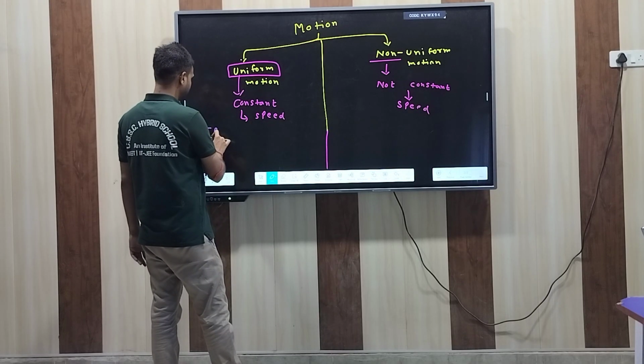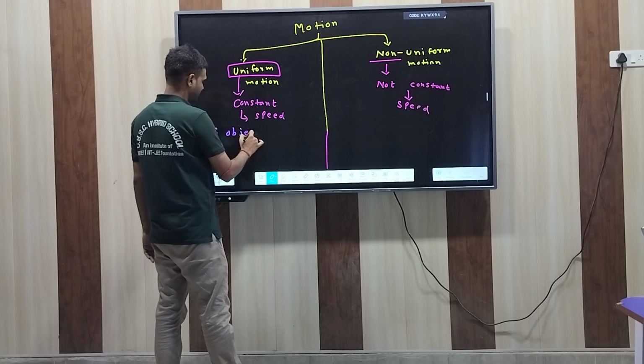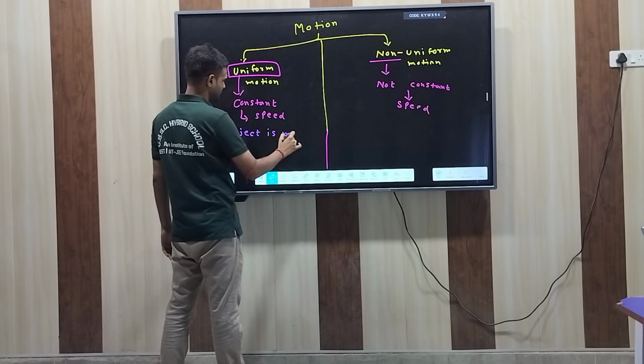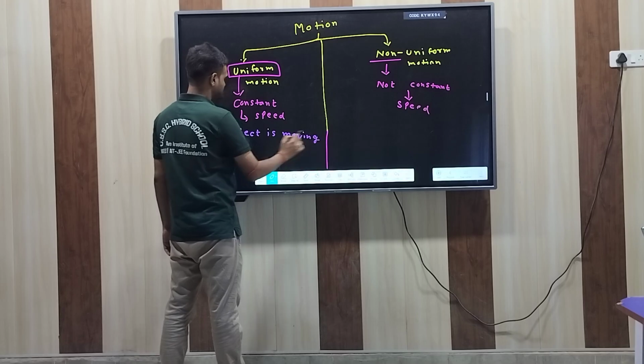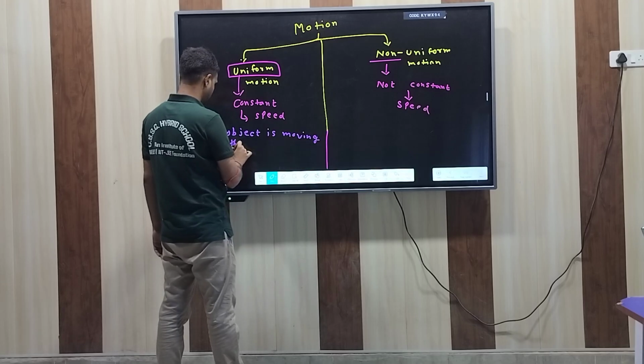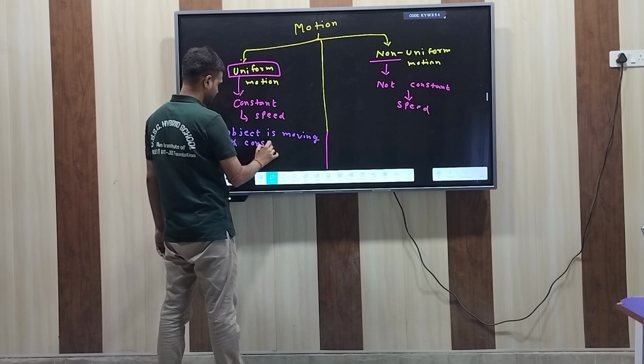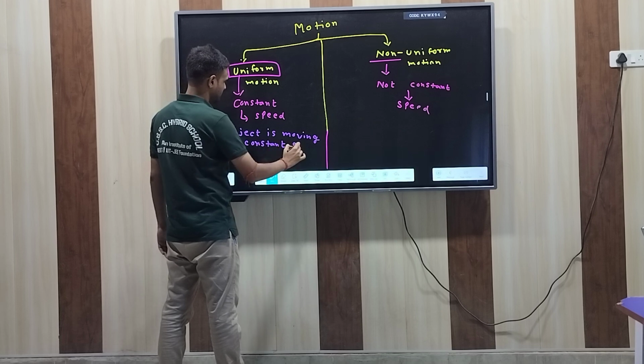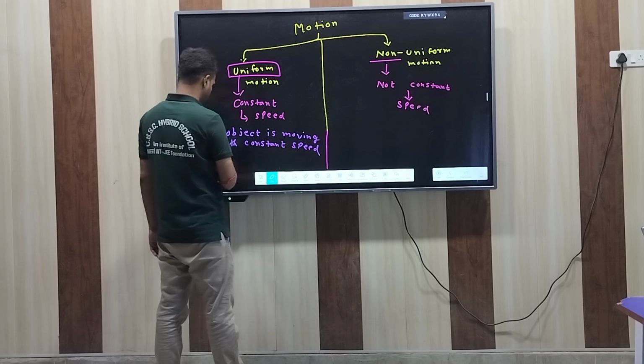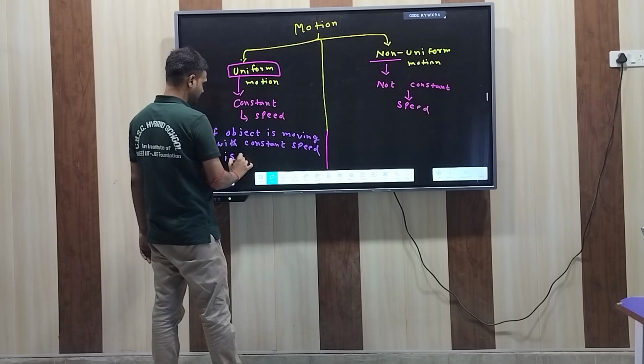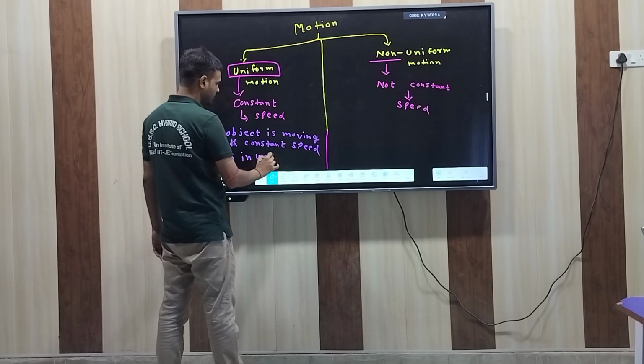If an object is moving with constant speed, it is in uniform motion.